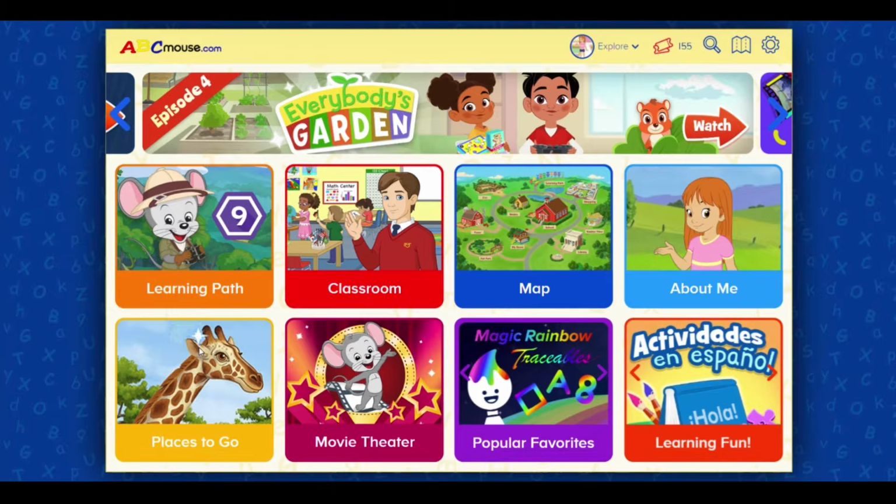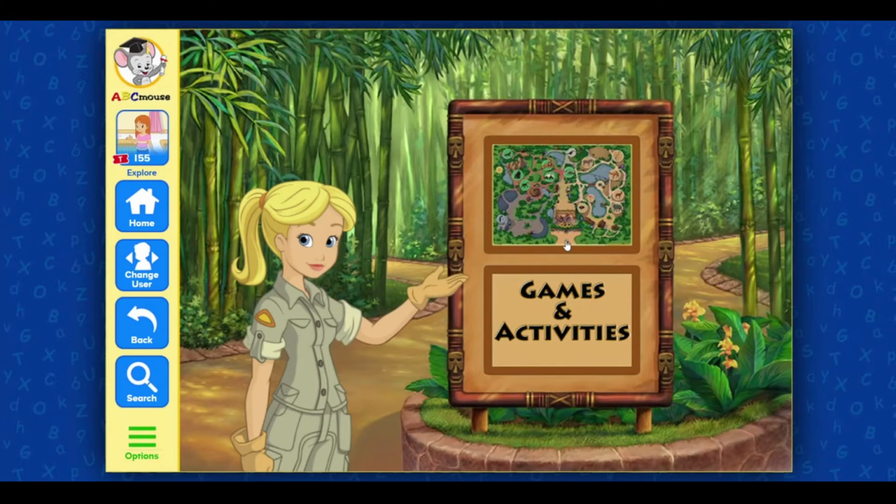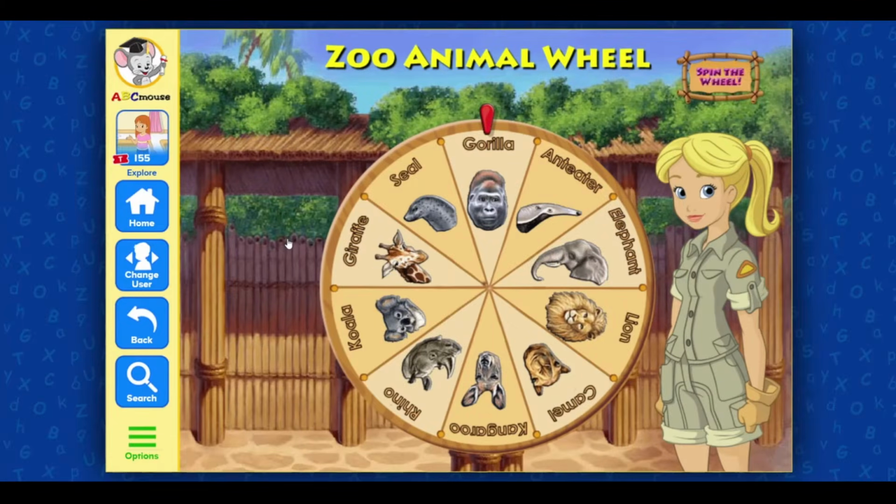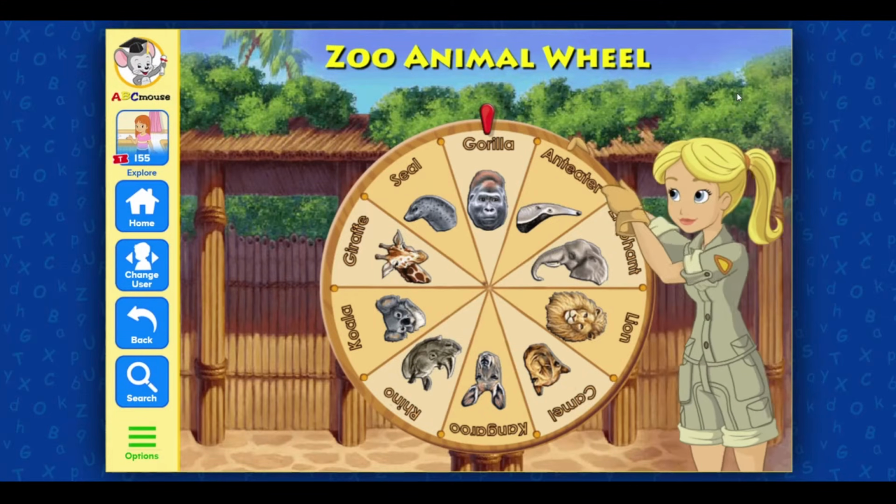Go to the classroom. Welcome to the zoo. Now click on the zoo map to visit the animals, or click here to find zoo game. Zoo animal wheel. Spin the wheel.